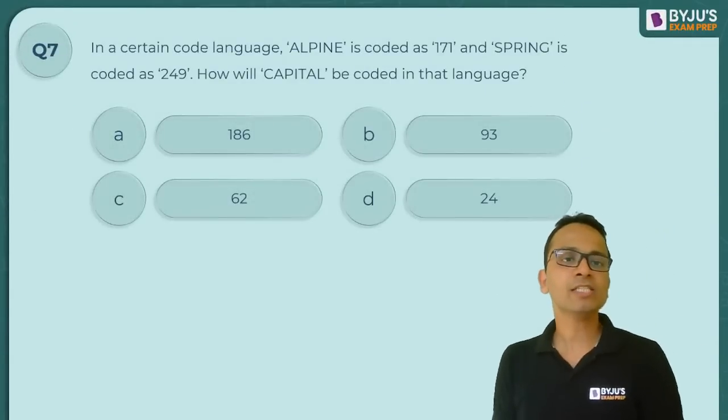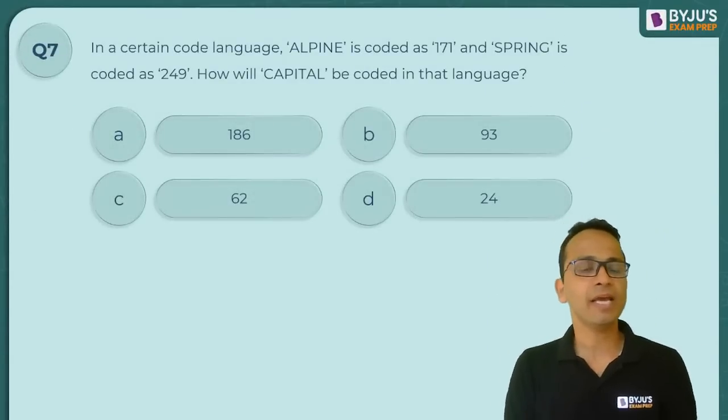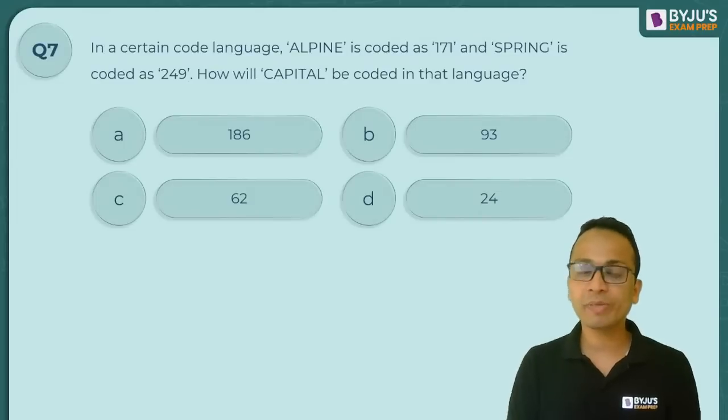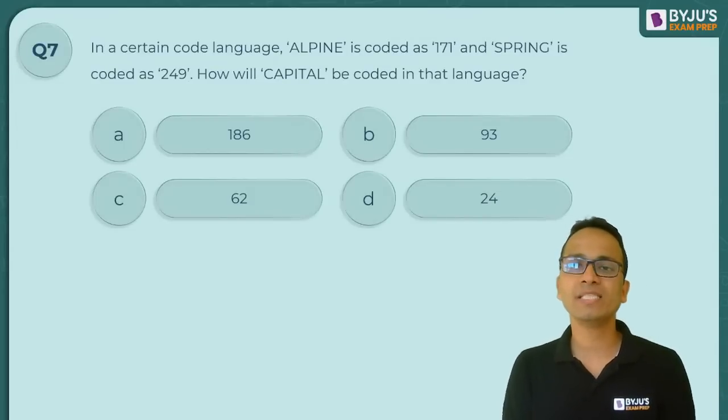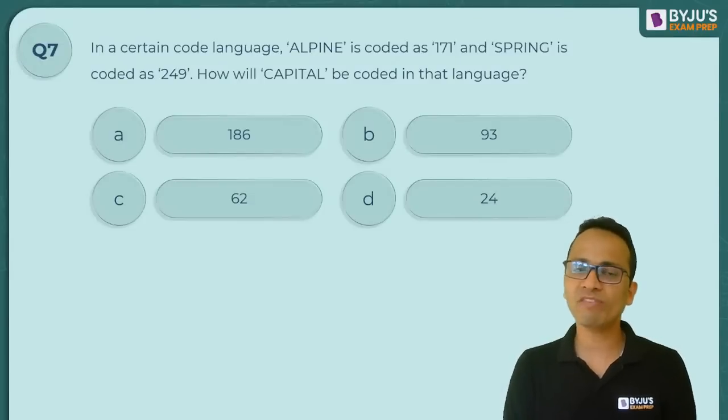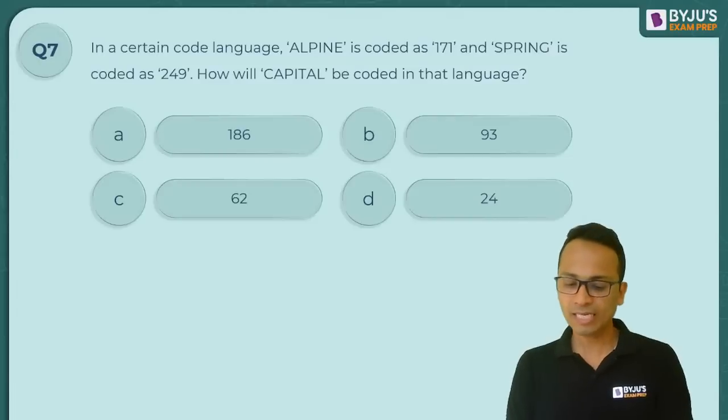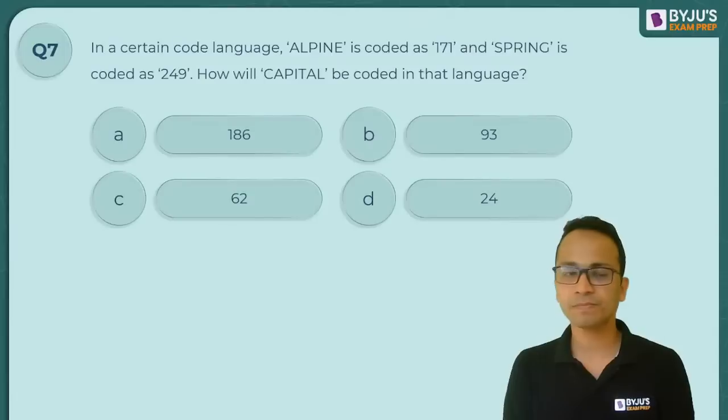So question says that in a certain code language, Alpine, ALPINE, now these questions will be interesting. Okay, so Alpine is coded as 171, Spring is coded as 249. So what will be the code for capital? Now let's see who can correctly give me an answer for this question.